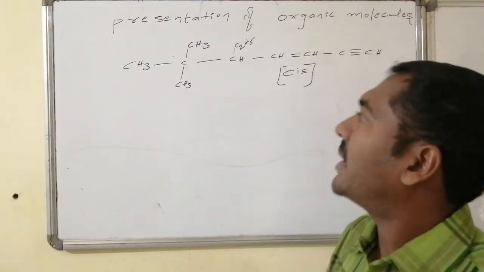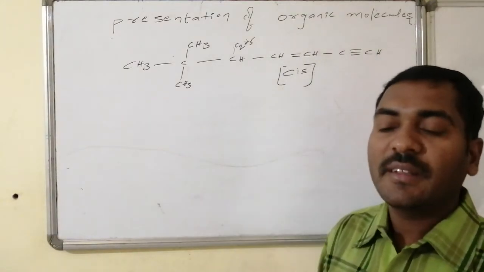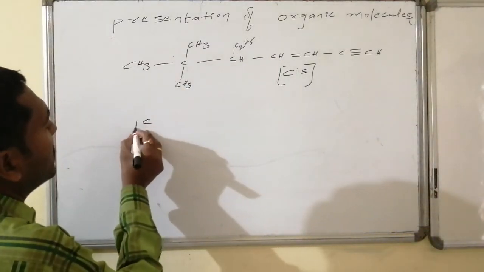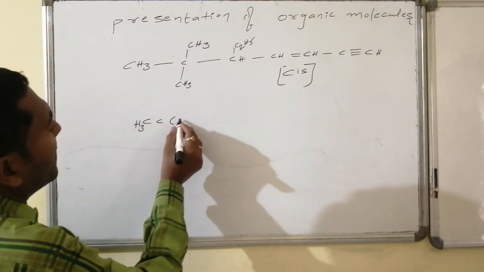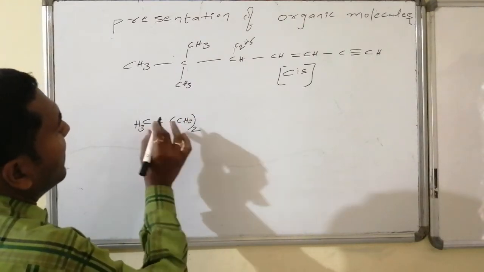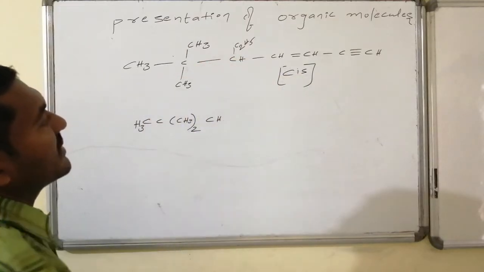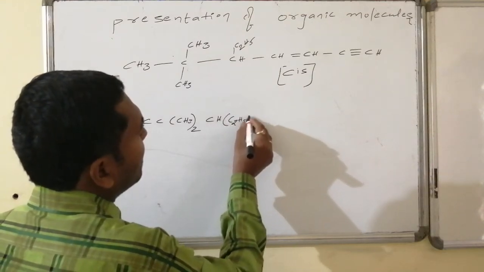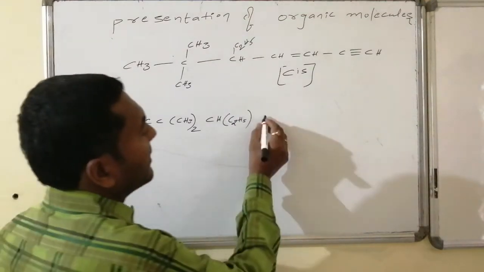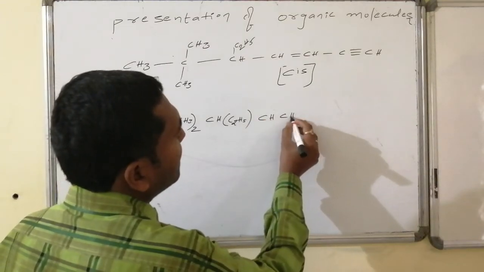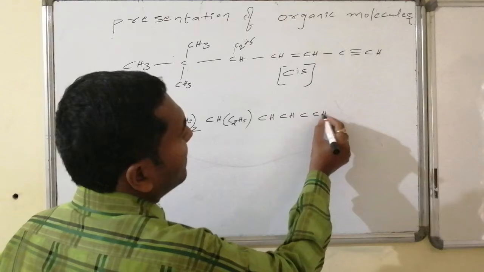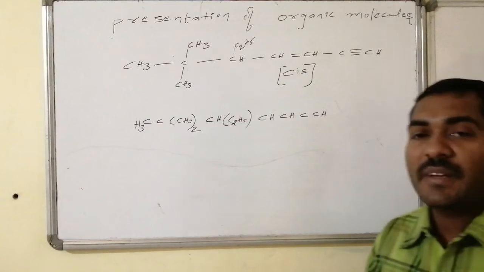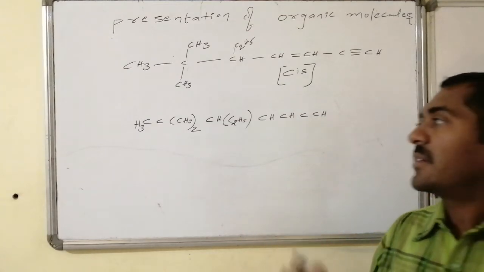Now we have to represent this in compressed form. As you know, this is a methyl group connected with a carbon having 2 methyls, and this carbon is connected with CH. CH has a functional group, that is ethyl, followed by CH, connected with CH, connected with C, followed by CH. This is the compressed form of representation of the given bond line notation molecule.